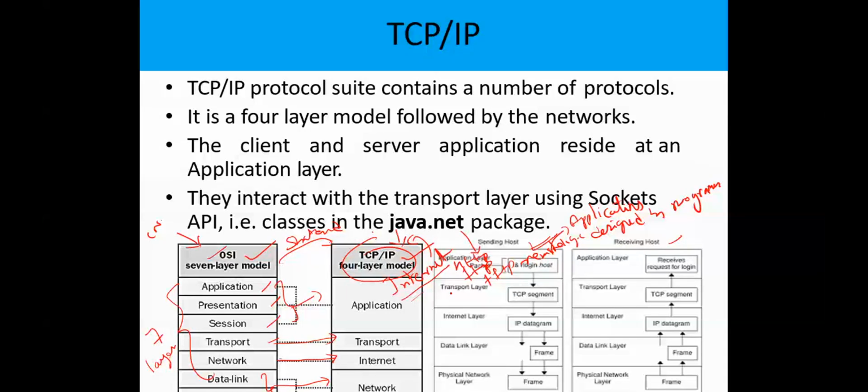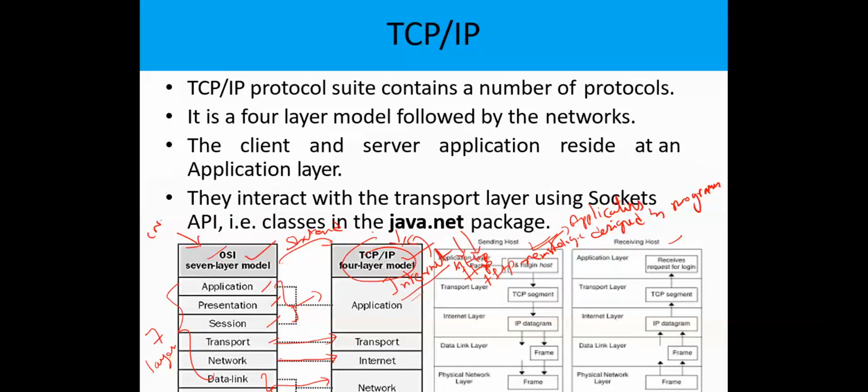These network applications may be the HTTP protocol, FTP, which is the file transfer protocol, or TFTP, the trivial file transfer protocol. So all network related applications are designed by programmers. As a programmer, you design such applications, and they come under the application layer. All your applications come under this application layer.